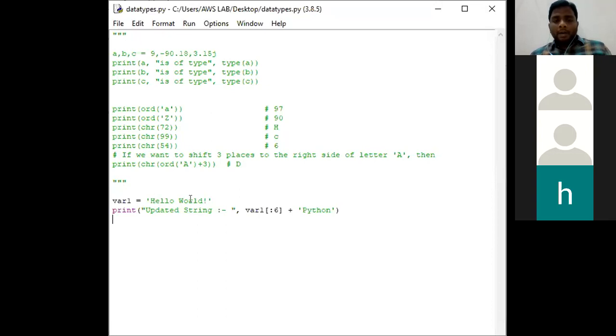I have assigned a hello world string to the variable var1. I want to change hello world to hello Python. So the index value of w in world is 6. From the index value 6, until the end of the string, it will be getting updated and our output will be like hello Python. Here, next slide.